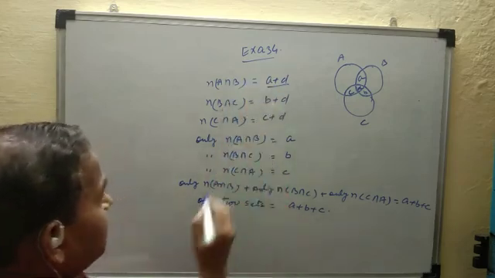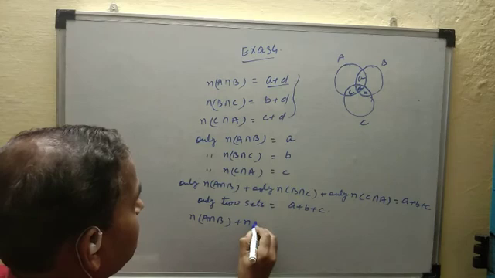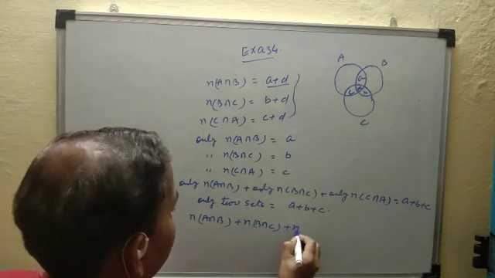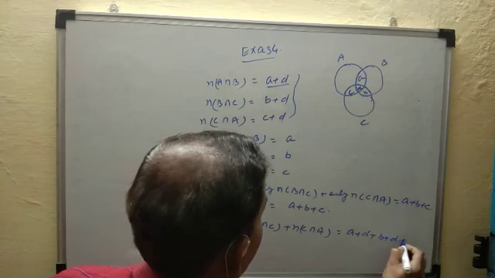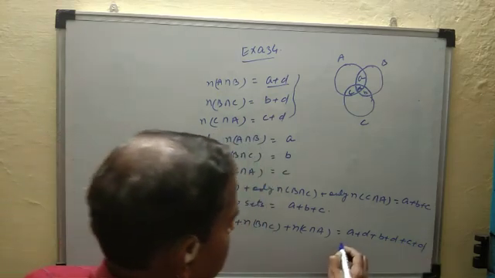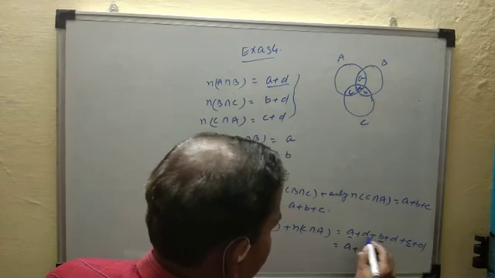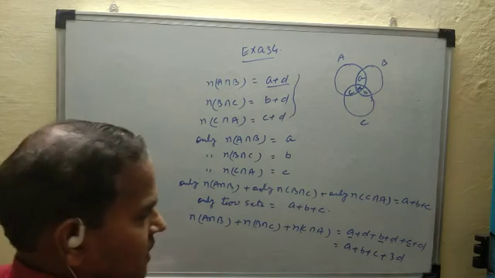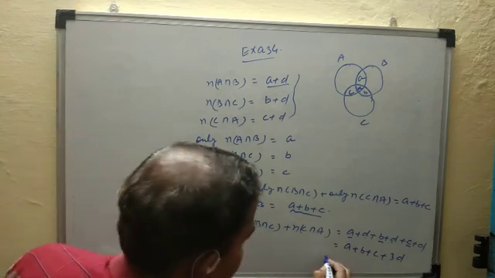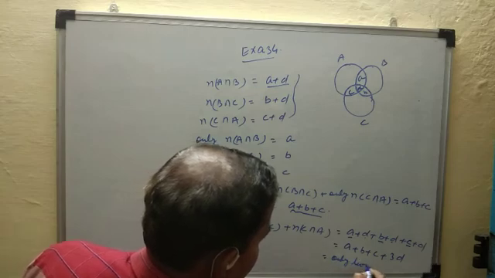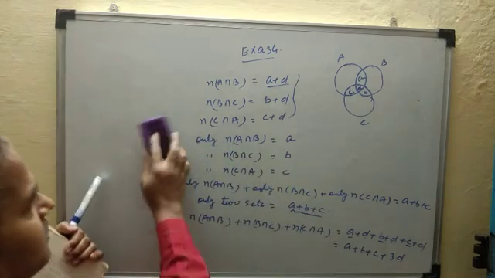Now adding these three, ये तीनों को ऐड कर रहे हैं, so number of A intersection B plus number of B intersection C plus number of C intersection A is equal to A plus D, B plus D, plus C plus D. This can be written: first write A, then B, then C, and D plus D plus D, 3D.